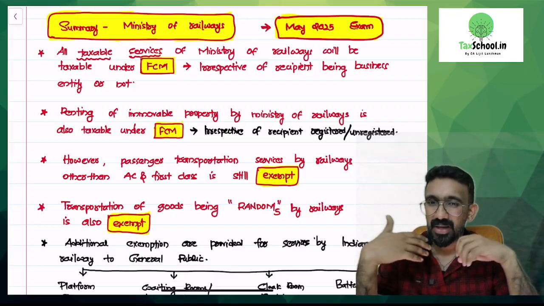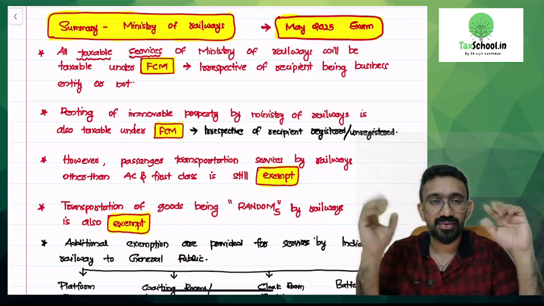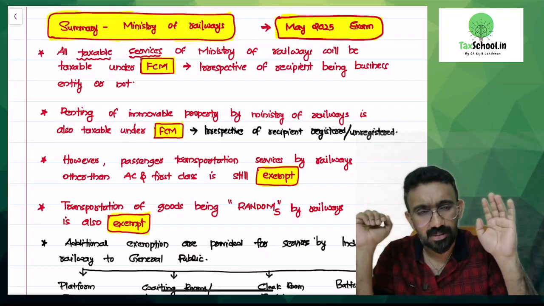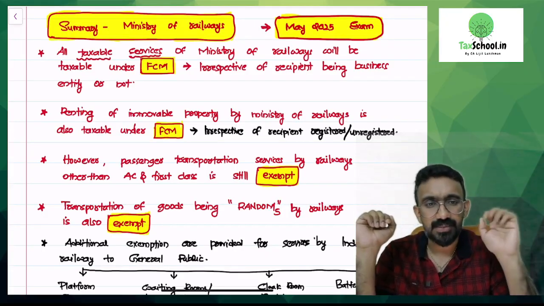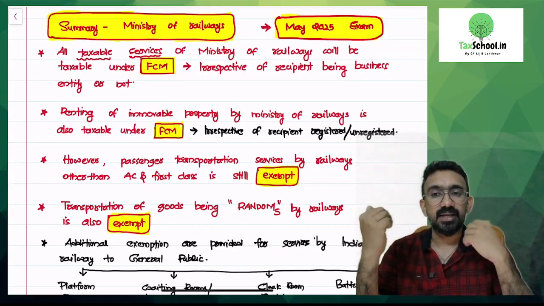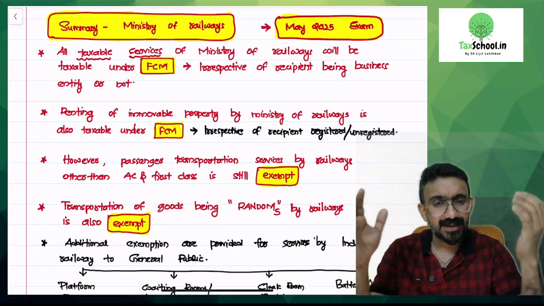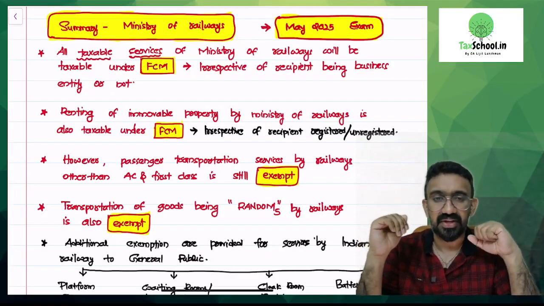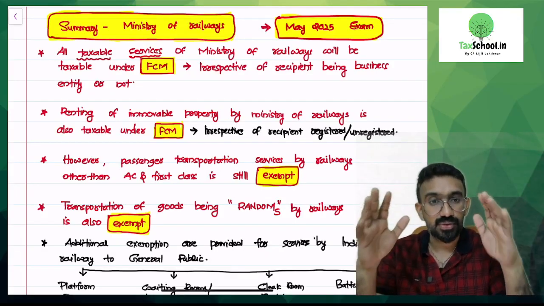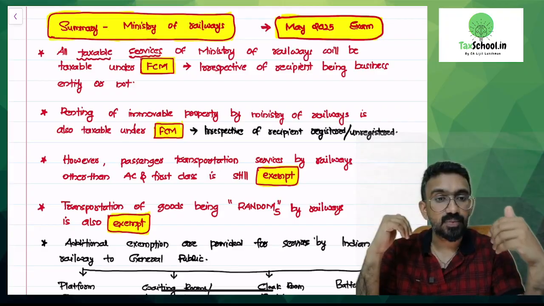Now you have Vande Bharat, which has chair car and executive chair car. All of these are air conditioned. It will be taxable. Your ticket will have 5% GST applicable. Similarly, if it's a first class ticket, you will have GST applicable. There are non-AC trains, first class is still going on. So all of them would be taxable, which also means that all other tickets would be exempted.